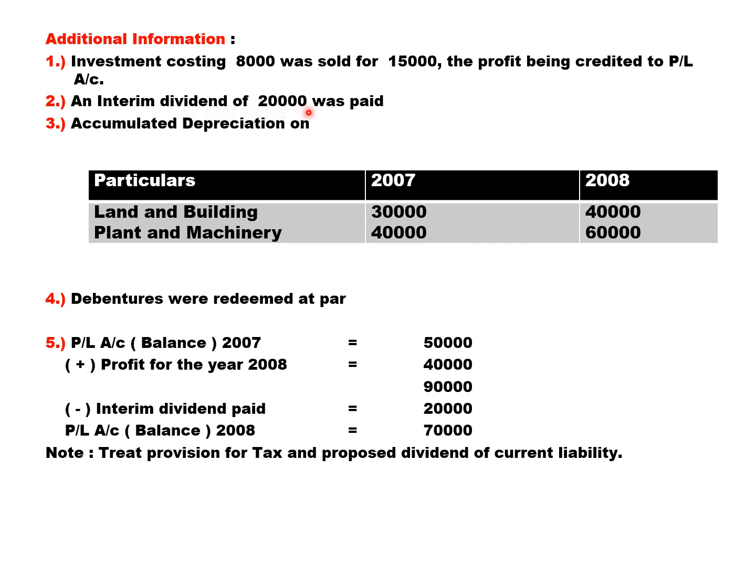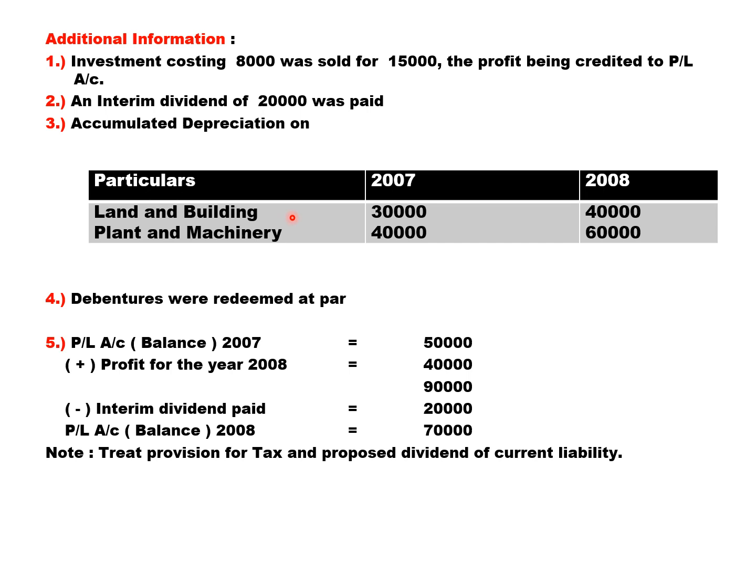Interim dividend of 20,000 was paid. It will come in adjusted PL account and FFS. Accumulated depreciation on land and building, plant and machinery. So that means depreciation is accumulated. Last year accumulated depreciation on land and building is 30,000 and the current year is 40,000. Accumulated depreciation on plant and machinery of last year was 40,000, whereas in the current year it is 60,000. So it is also called as provision for depreciation account.